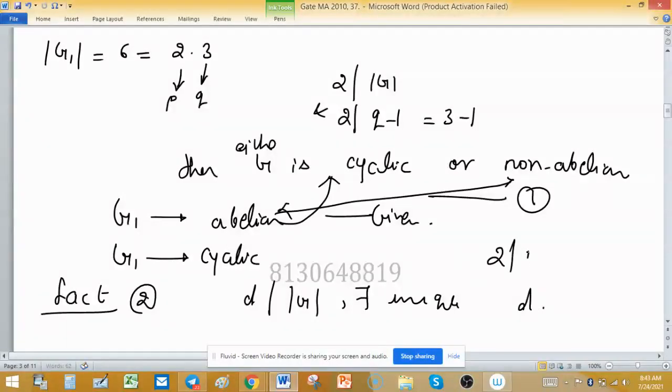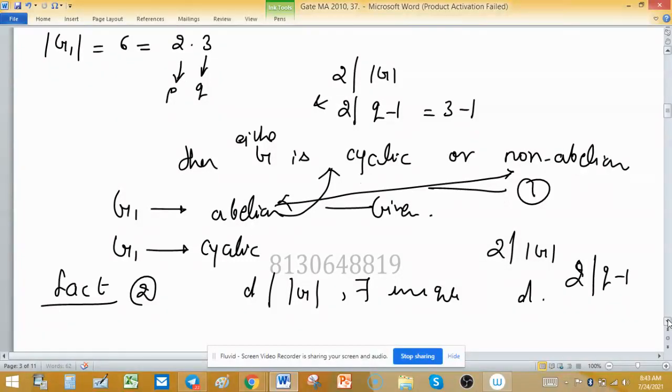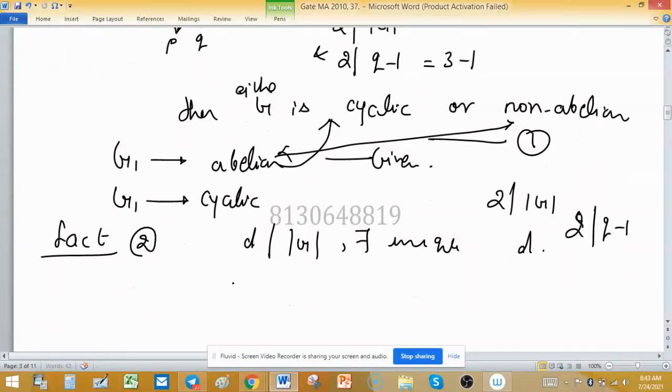Here 2 divides the order of G, and the condition on q minus 1 is also satisfied. So G has a subgroup H of order 2, and the statement P1 is true.